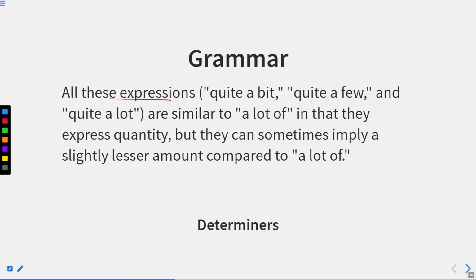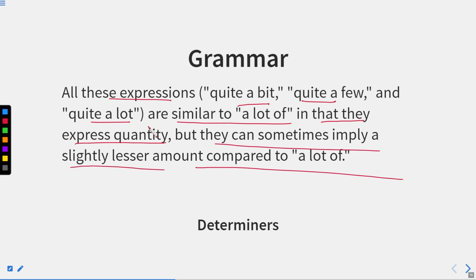All these expressions, quite a bit, quite a few, and quite a lot, are similar to a lot of in that they express quantity, but they can sometimes imply a slightly lesser amount compared to a lot of. Now we have another expression over here. As I told you, after many or after much, whenever we use of, we use a determiner after that, and then we'll have the noun.